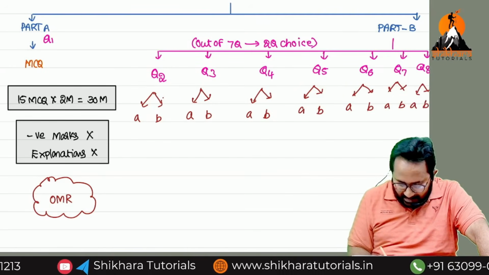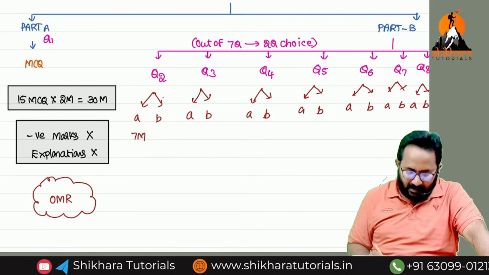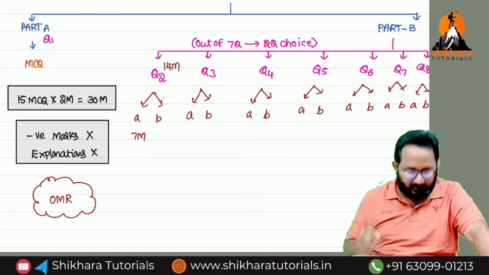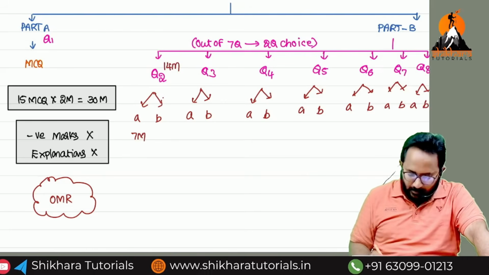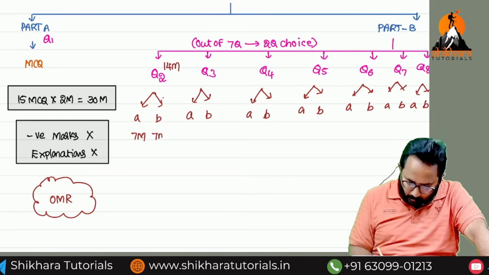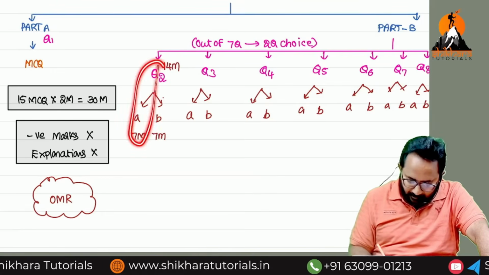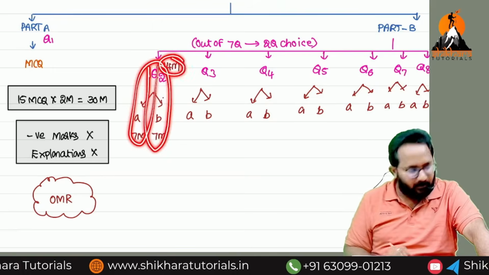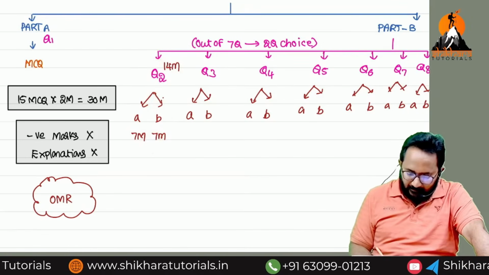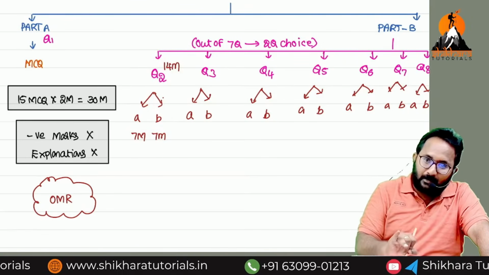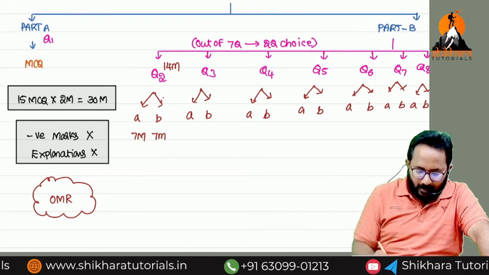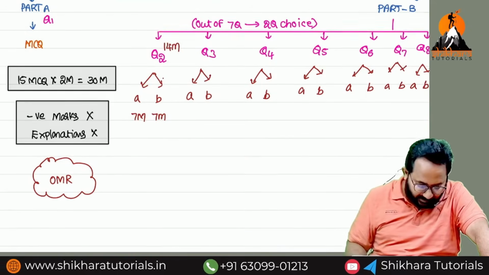Each question carries how many marks? 7 marks. Combined, this question contains how many marks? 14 marks. 2A, how many marks? 7 marks. 2B, 7 marks. Combined, 14 marks. That means, how many questions do we have to attempt? 5. 5 into 14, how many marks? 70 marks.